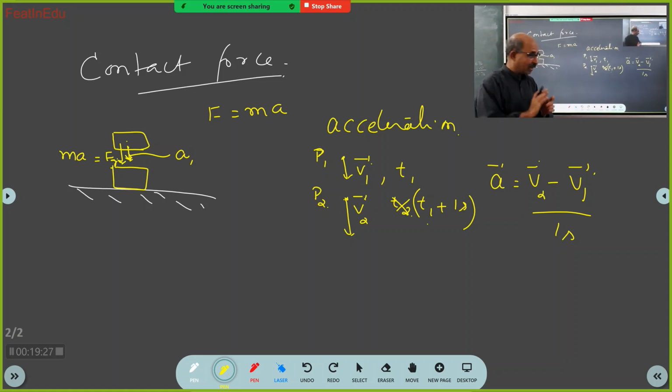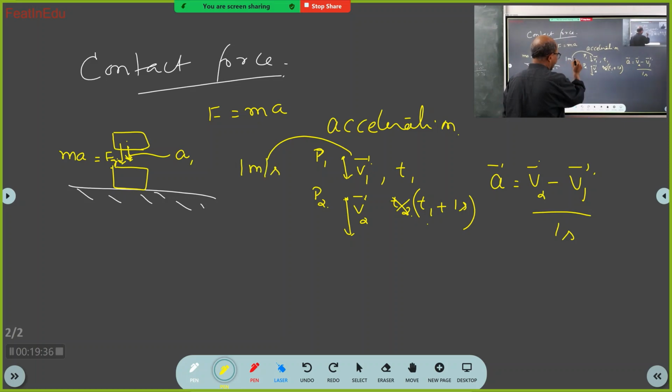Now I will tell you something. Suppose at this point the speed of the body was 1 meter per second. At time t1 its instantaneous speed is 1 meter per second.